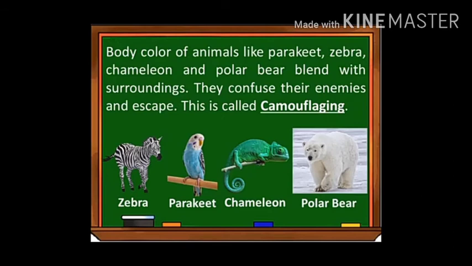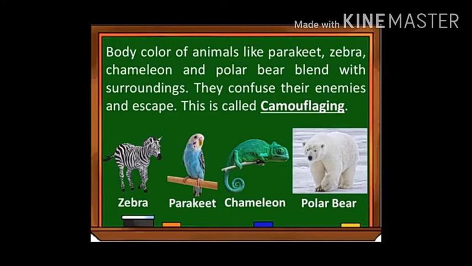Body color of animals like parakeet, zebra, chameleon and polar bear blend with surroundings. They confuse their enemies and escape. This is called camouflaging.